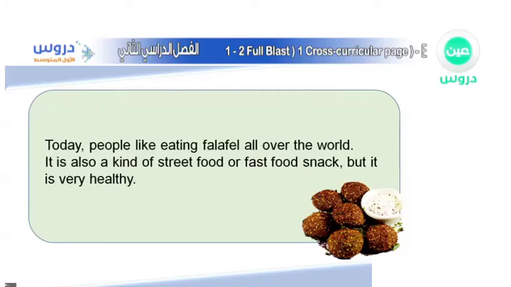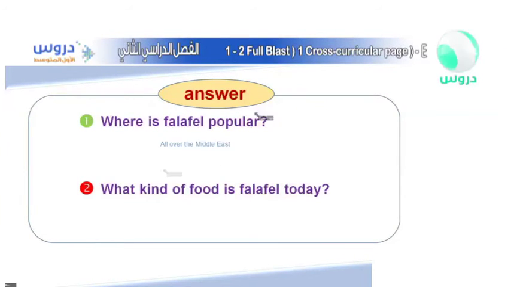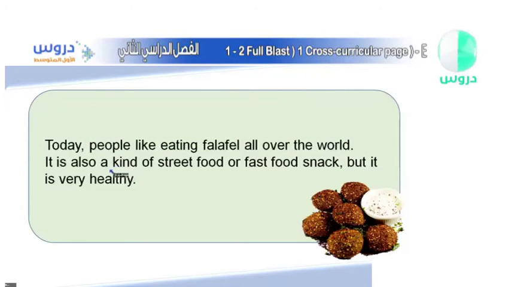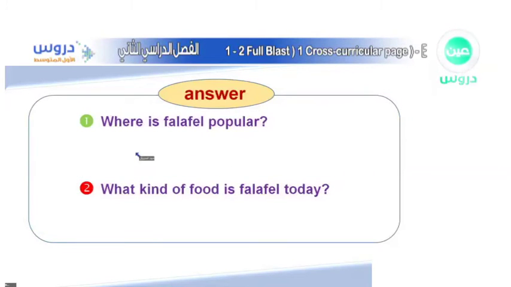Okay, do you remember our question? It says over here, what kind of food is falafel today? So, what sort of food? Did they mention what sort of food? Do we have the words kind of over here? Yes, we do, here on the second line, as you can see. Kind of, and then they said two things, street food or fast food snack. So in that case, what can we say about it? We can say both of these answers. One of them or both will be fine.